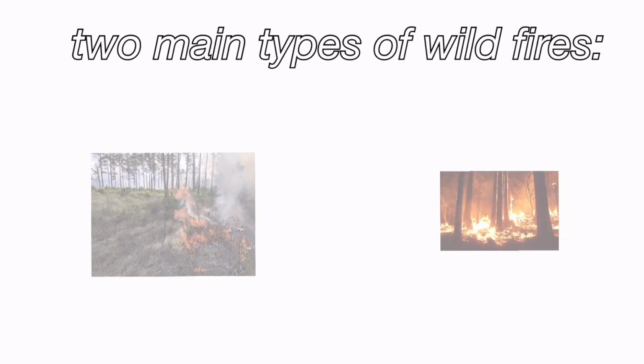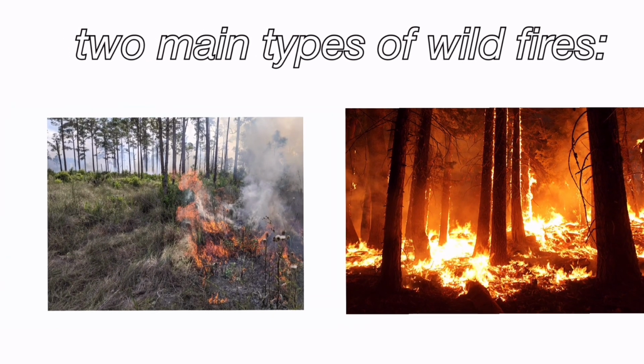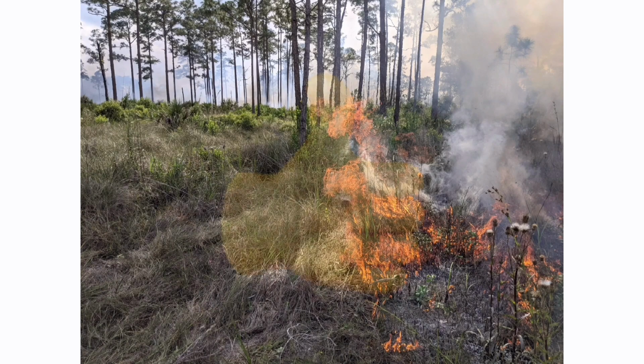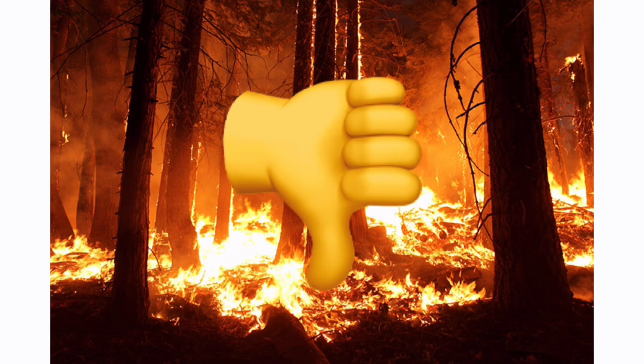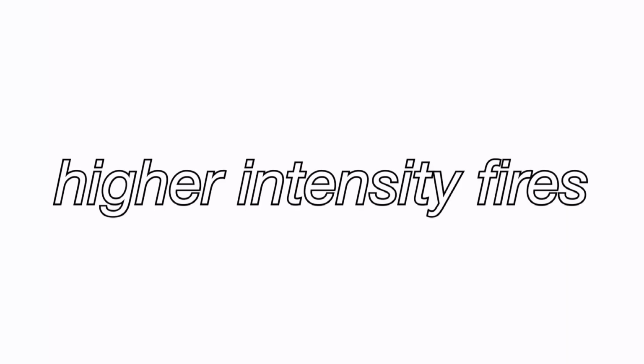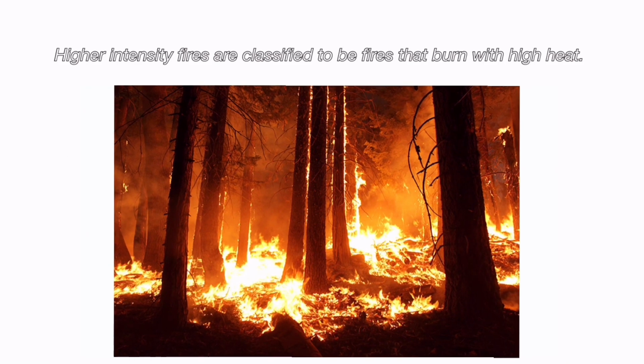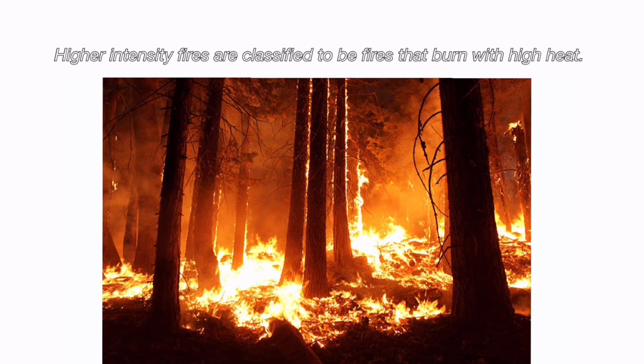There are two main types of wildfire intensities. There are low-intensity fires and high-intensity fires. Low-intensity fires can benefit the ecosystem, but higher-intensity fires further affect California more than ever. This leads us into higher-intensity fires. High-intensity fires are classified to be fires that burn with high heat.